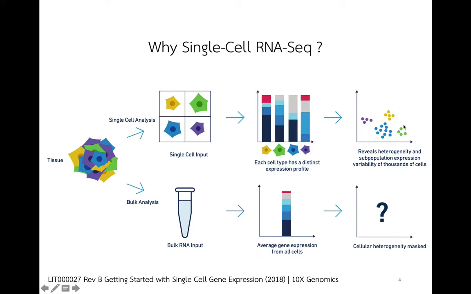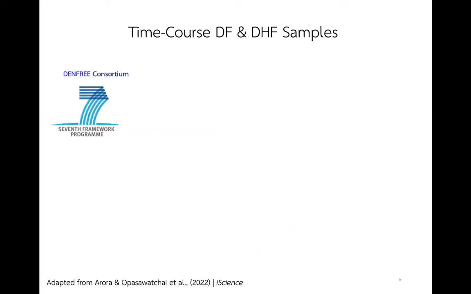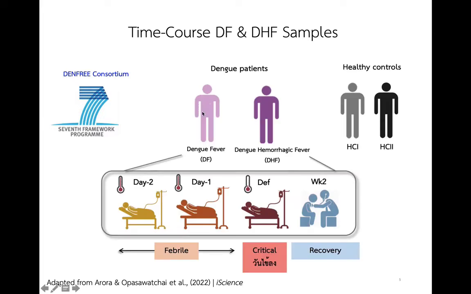gene expression. First of all, I would like to thank Dengue Thailand for providing us a very well-defined cohort. We obtained blood samples from two dengue patients, one with dengue fever or DF, the other with dengue hemorrhagic fever or DHF. The samples were collected at 4 different time points, including defervescence, 1 day and 2 days before defervescence, and 2 weeks after defervescence. In this study, we also include 2 healthy donors as the control.